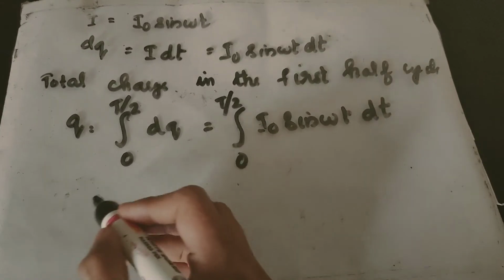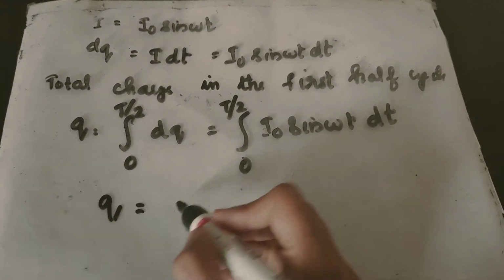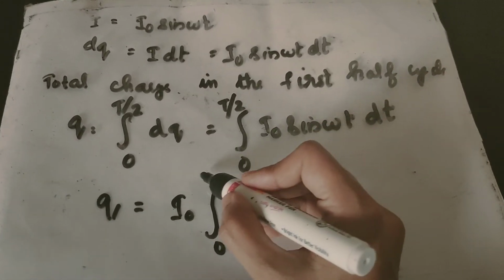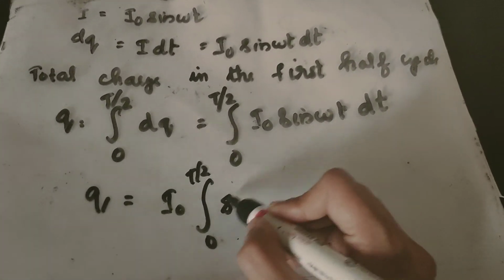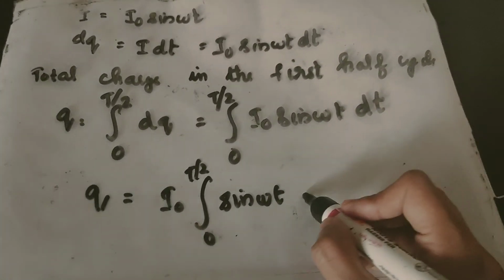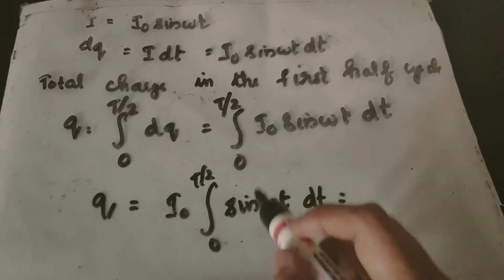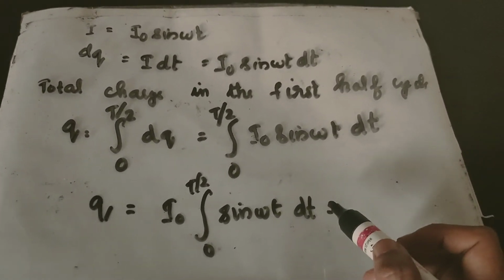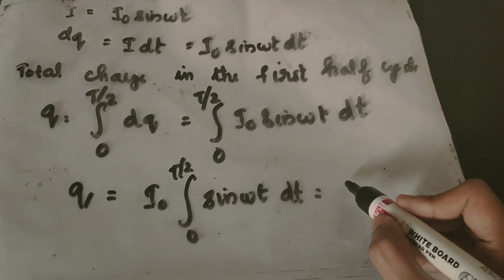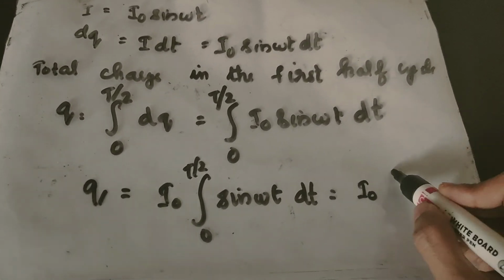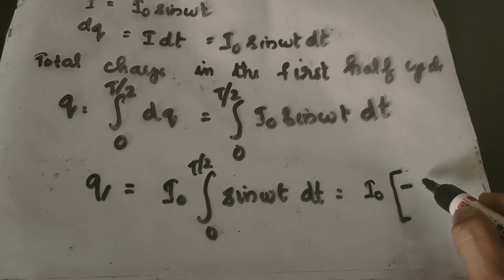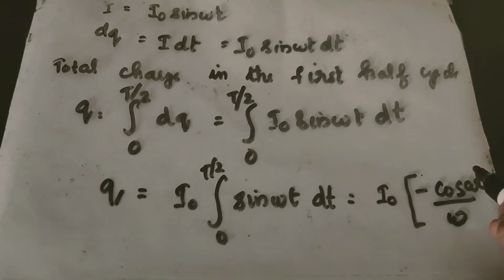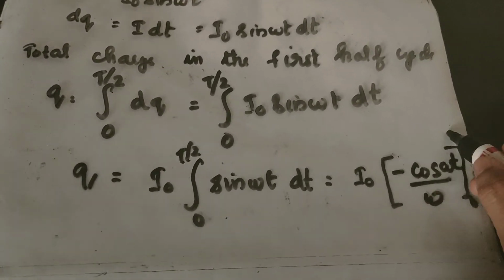Now let's integrate this. Q is equal to I0, as a constant, taken outside, then integral from 0 to t half of sine omega t dt. Integral of sine omega t dt is minus cos omega t by omega. So it will become I0 into minus cos omega t by omega, limits from 0 to t half.